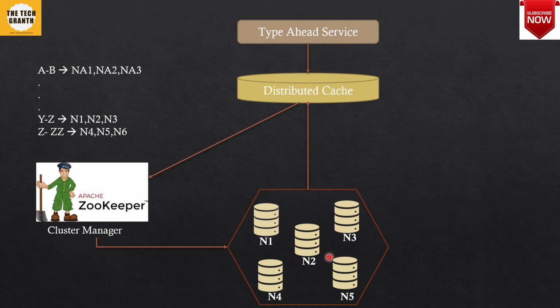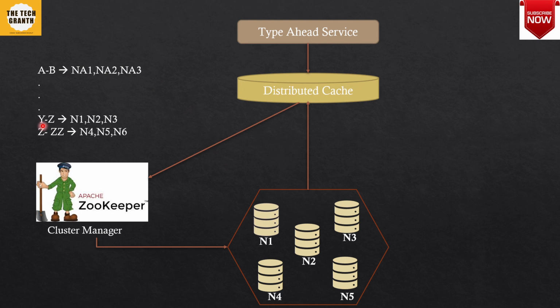So what happens is that whenever a request comes for a prefix and it is not present in the distributed cache, the request will be routed to Zookeeper. Now Zookeeper will have knowledge, or a configuration, of which trie is present on which node. So here it can have a configuration like this: all the tries that start with A and end with B, where A is inclusive and B is exclusive, will be present on servers with names NA1, NA2, NA3, like that.